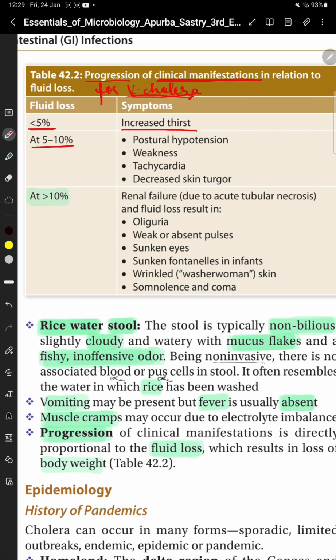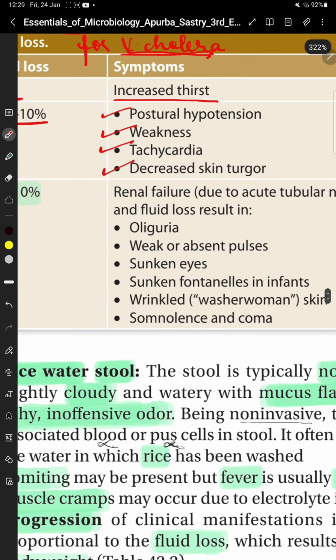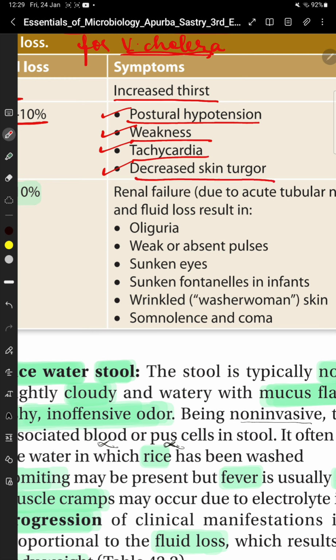अगर 5 से 10% का fluid loss है, then the symptoms are postural hypotension, weakness, tachycardia and decreased skin turgor. Postural hypotension, weakness, tachycardia, decreased skin turgor.